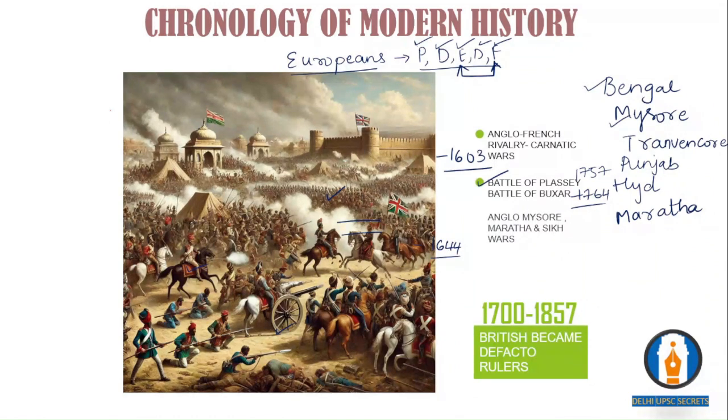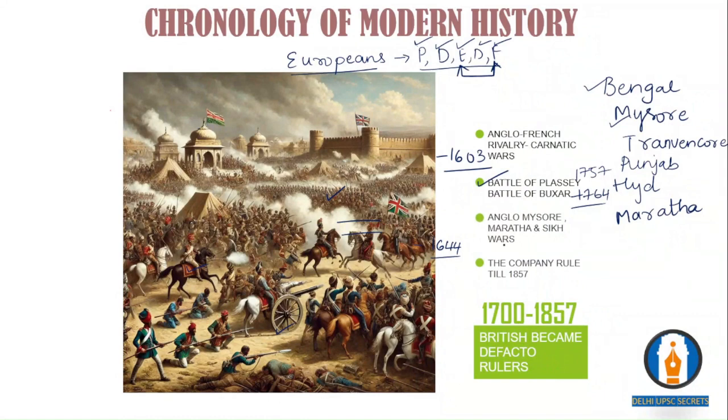So the English started gaining Diwani rights. Diwani rights of Bengal at that time meant Bengal plus Orissa plus Bihar, so the company acquired the right to collect the revenue. That marked the beginning of changes within India.